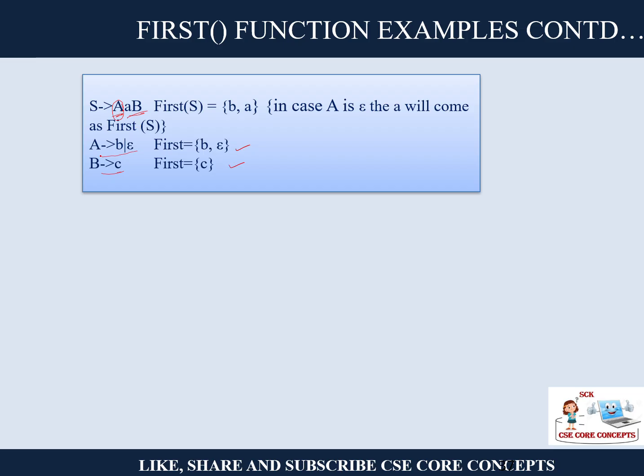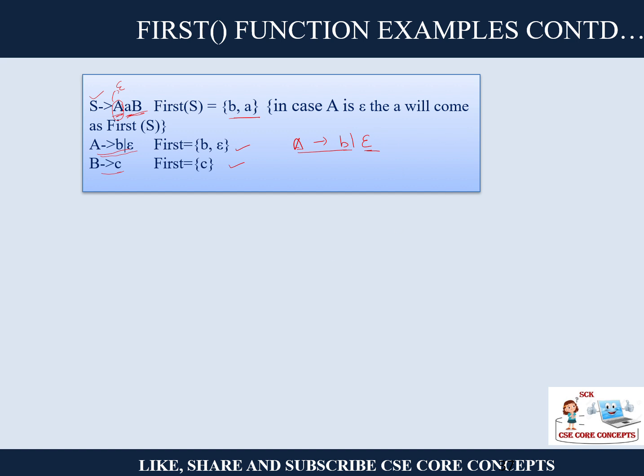A can take the form, now see here, A can take the form B or epsilon. So if A is taking the form of B, then first of S will be B. Understood, right? But suppose if A is taking epsilon, then this value will be what? Epsilon. So in that case, who is the first of S? Small a. So B and small a, this also you have to consider. Whenever you have this epsilon rule, place it and again find it out.